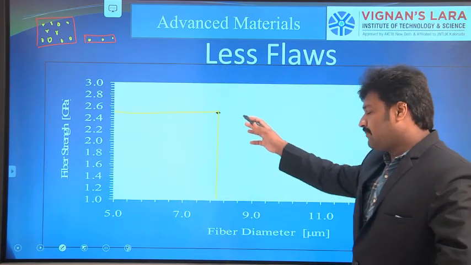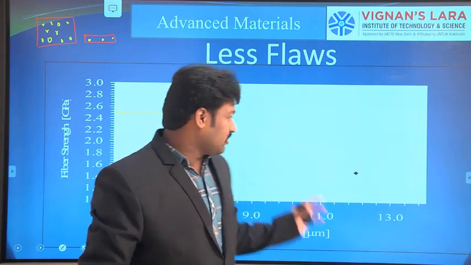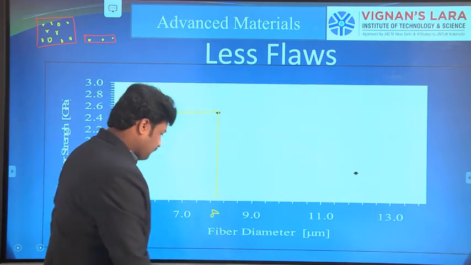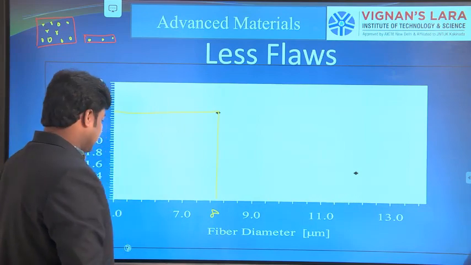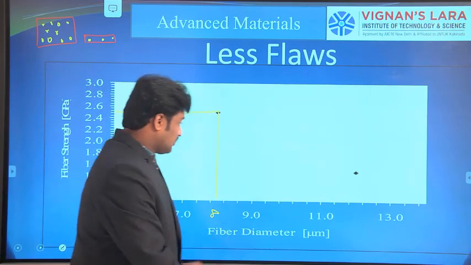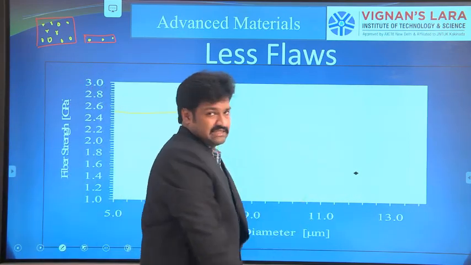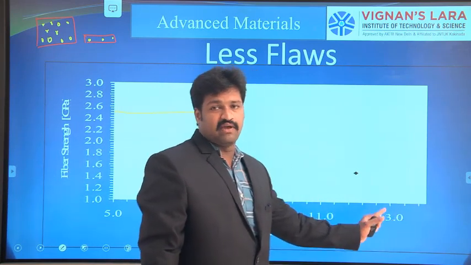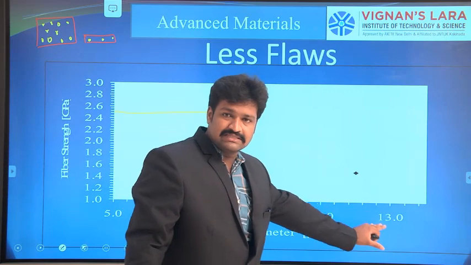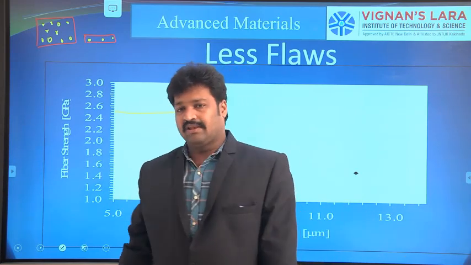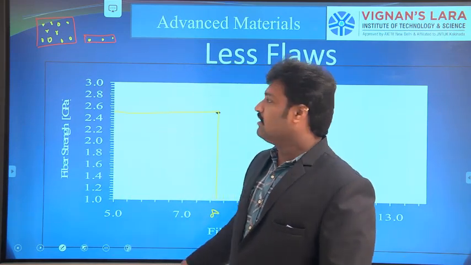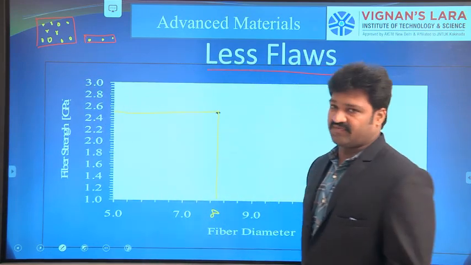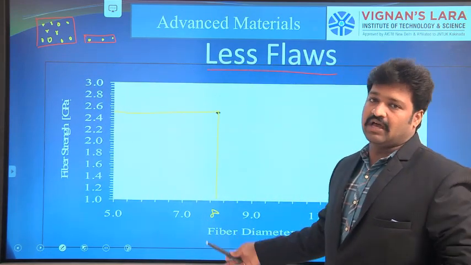Whereas if the diameter is increasing, from here to here, gradually the strength is decreasing. So by increasing the diameter of the fibers, the strength of the component is gradually reducing. Thin fibers have higher strength due to having fewer flaws.